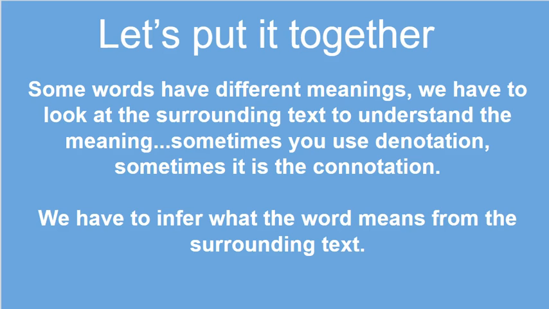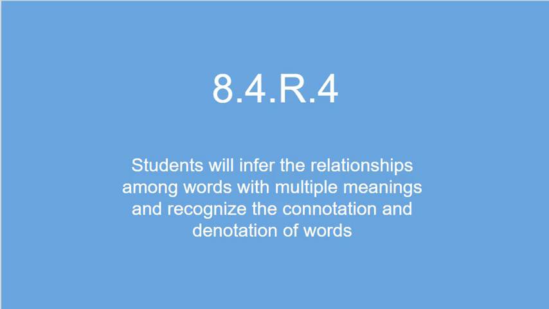Let's look at the way the standard is stated again for the Oklahoma Academic Standard 8.4.R.4. Students will infer the relationships among words with multiple meanings and recognize the connotation and denotation of words. Do you have a better understanding of what the standard is about now?